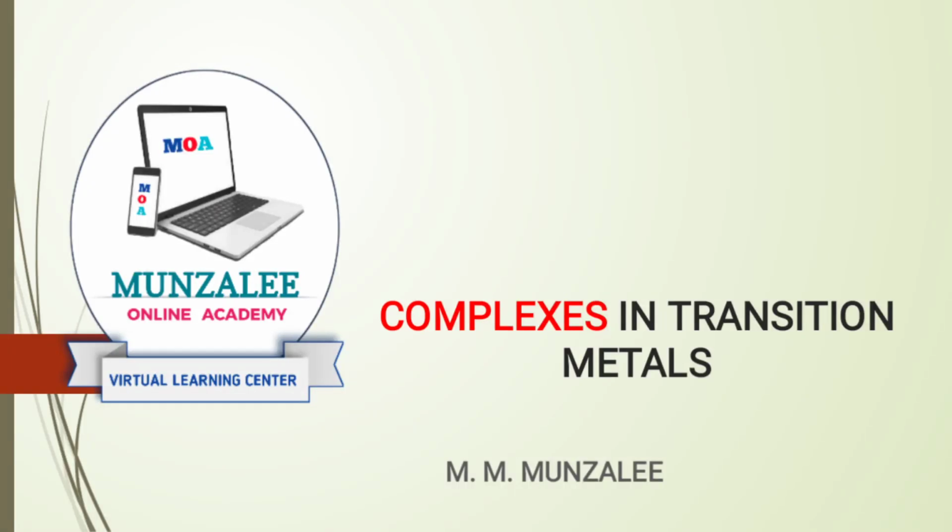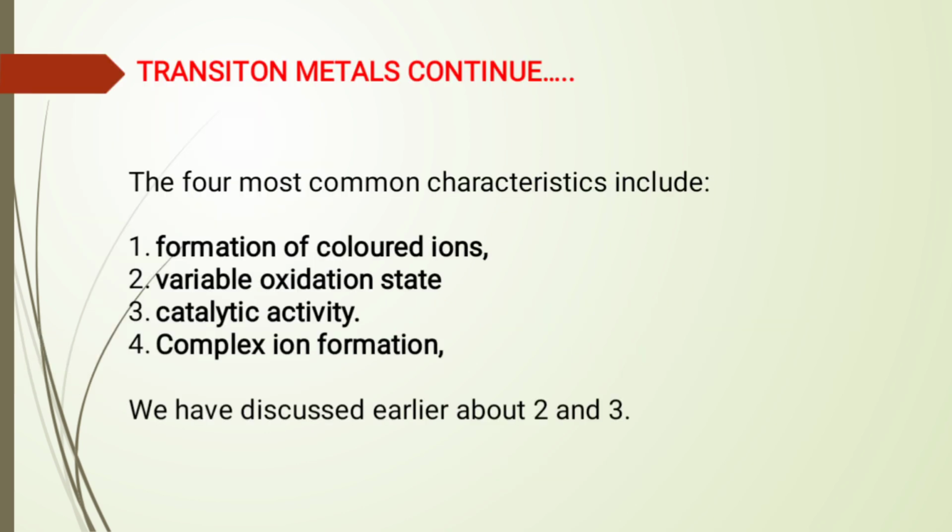Alright guys, welcome back. Having understood different properties of transition metals, which have four common characteristics: formation of colored ions, variable oxidation states, catalytic properties, and formation of complex ions, which is also known as coordinate or coordination compounds.